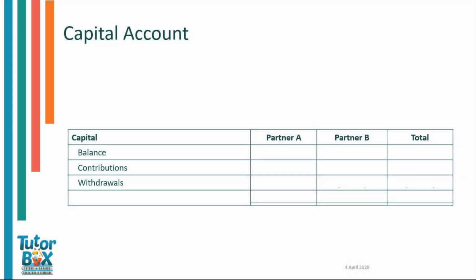Now that we have looked at partnerships in terms of their framework and definitions, we will have a look at the capital account and its relation to partnerships. As you can see, the capital account has an opening balance, contributions, and withdrawals. We can see that we have 2 partners in this scenario, partner A and partner B, as well as the total column. Now we'll go through a few adjustments and you'll be able to see exactly what would happen in a very basic worked example.